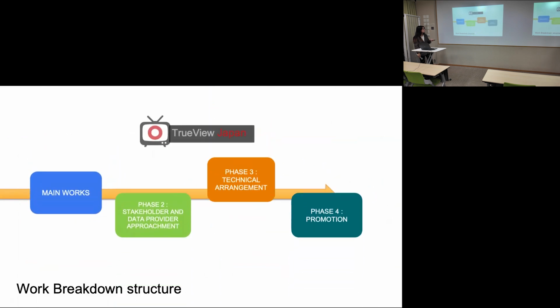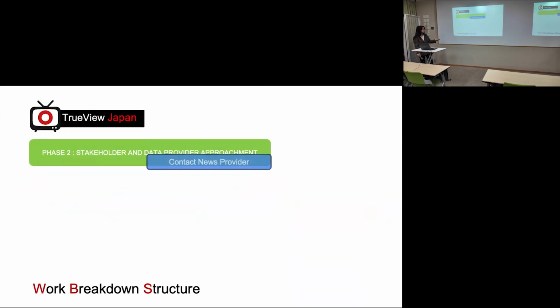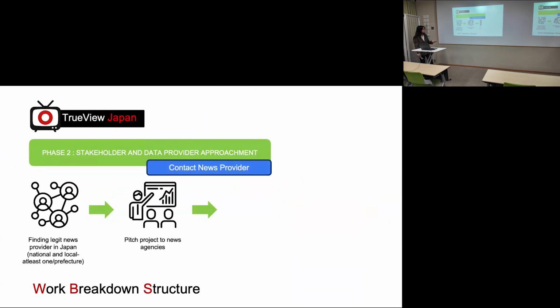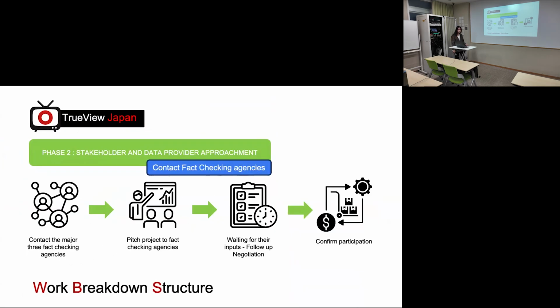Next. Next again, the phase 2 stakeholders and data provider approachment. We're going to be finding legit news providers in Japan, pitch the project to news agencies, waiting for their input, of course, and also corporate participation. Next. It's also contacting fact-checking agencies, and all of the progress is the same. Next. The funding sponsorship is also the same, but we choose 2 sponsors, like the Japan Ministry of International Affairs and also the SIA, Separate Trade Association. Next.